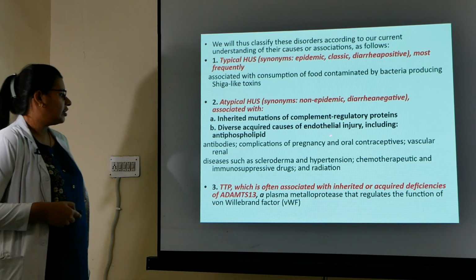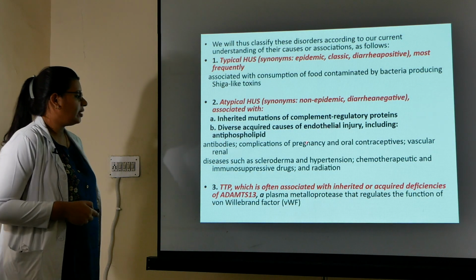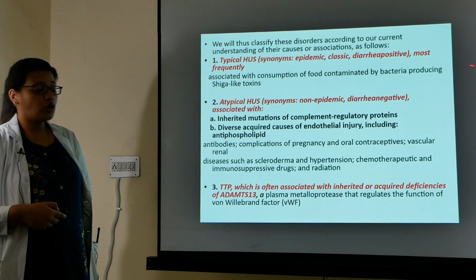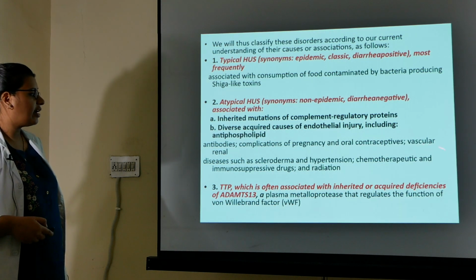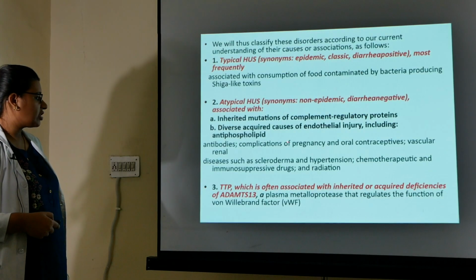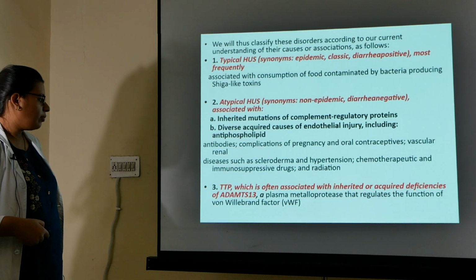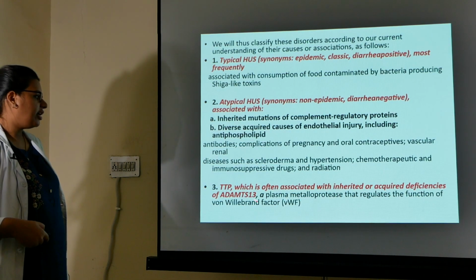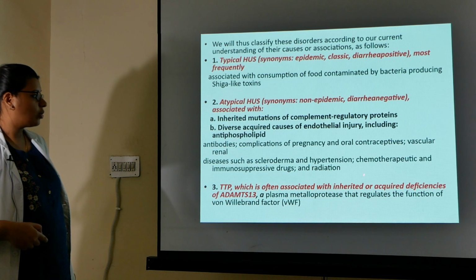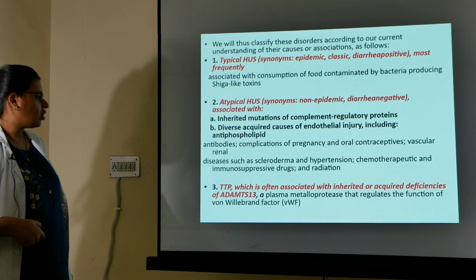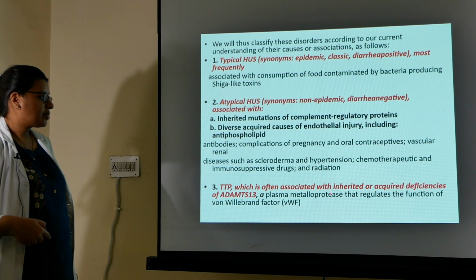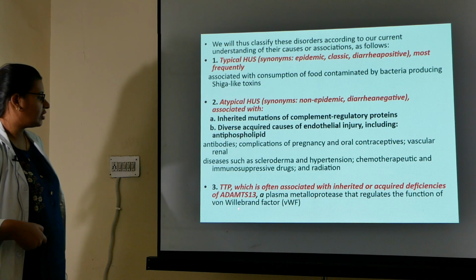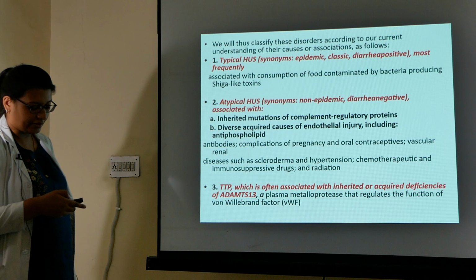Okay, the third one is TTP. TTP is thrombotic thrombocytopenic purpura. What is TTP? It is often associated with inherited or acquired deficiencies of, this is very important, ADAMTS13. This is a plasma metalloproteinase. There is deficiency of this particular gene, ADAMTS13, a plasma metalloproteinase that regulates the function of von Willebrand factor.